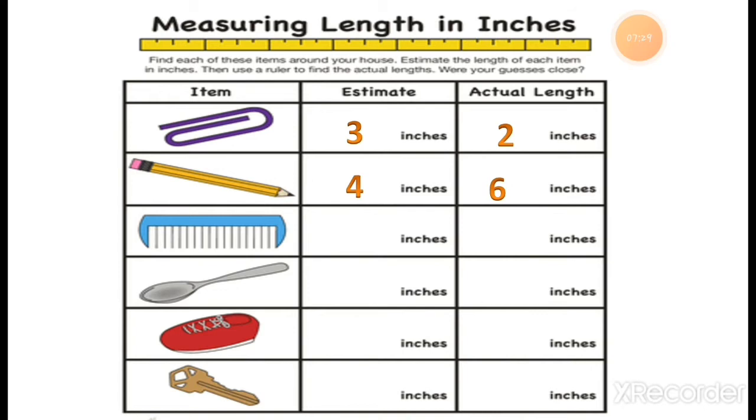Everyone's pencil is a different length. Someone's pencil is new, without sharpening, while someone is using it a lot and sharpening it, so its length becomes short. So everyone's pencil has a different length, and everyone's answer becomes different. Understood these things, students?